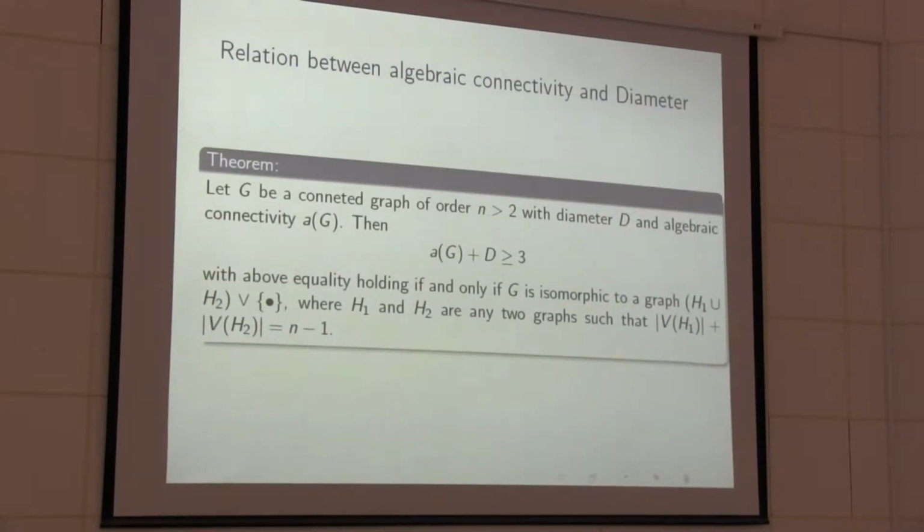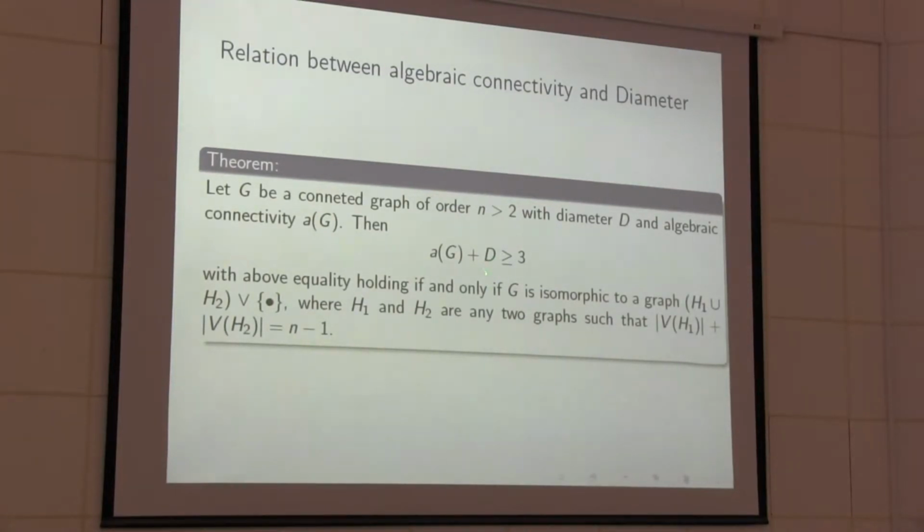Okay, now you can see the proof of this conjecture. Connected graph, diameter D, algebraic connectivity AG, so AG plus D beta equal to 3. Equality holds if and only if G is isomorphic to graph H1 union H2 joined to isolated vertices, where H1 and H2 are any 2 graphs such that the number of vertices in H1 plus the number of vertices in H2 is equal to n minus 1.